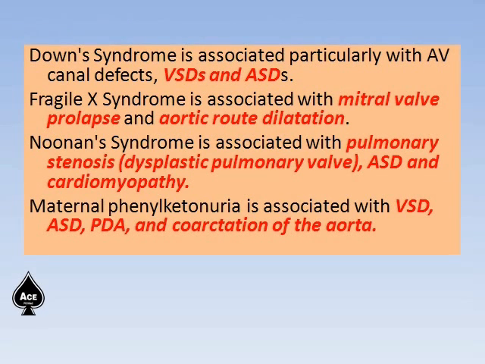Down syndrome is associated particularly with AV canal defect like VSD and ASD. Fragile X syndrome is associated with mitral valve prolapse and aortic root dilatation. Noonan syndrome is associated with pulmonary stenosis or dysplastic pulmonary valve, ASD and cardiomyopathy. Maternal phenylketonuria is associated with VSD, ASD, PDA and coarctation of the aorta.